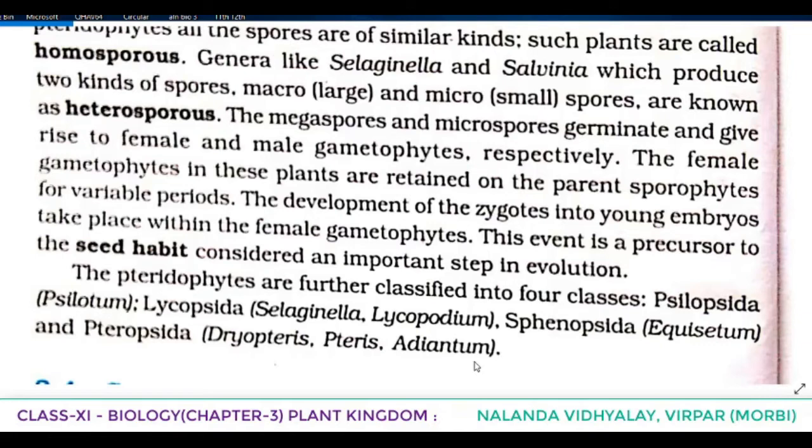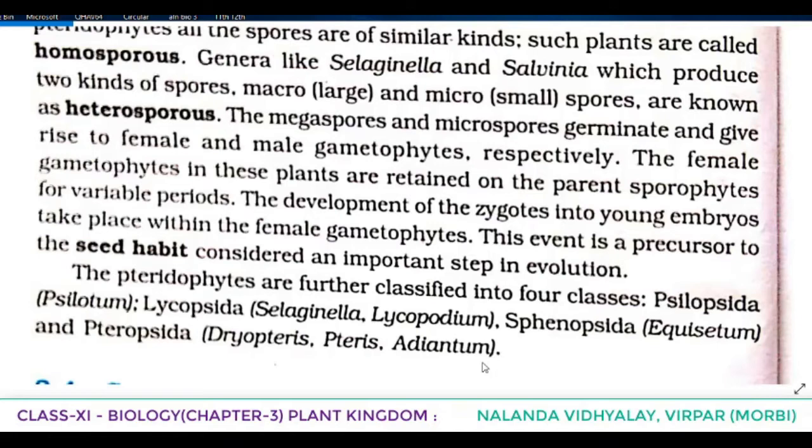And these sporangia produce what? Spores by meiosis in spore mothers. And the spores germinate to give rise to what? Inconspicuous, small but multicellular, free living, mostly photosynthetic thalloid gametophytes called prothallus.